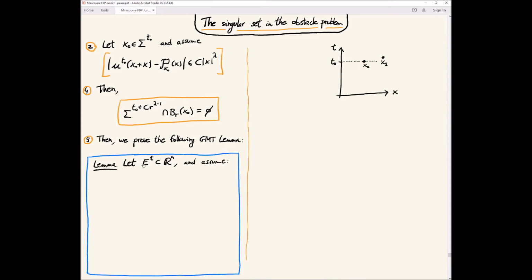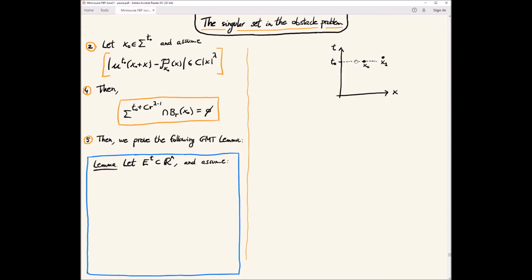So it's a general lemma for sets. If we have a family of sets in R^n, you imagine this is space, this is the R^n, say, and this is the parameter t. So for every fixed t, we have a set.